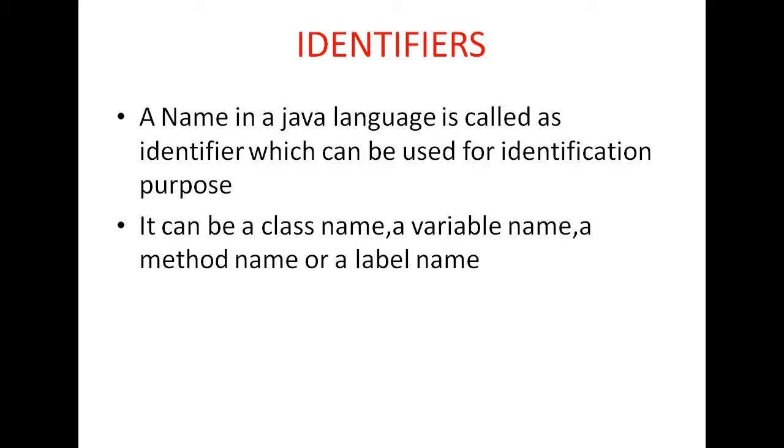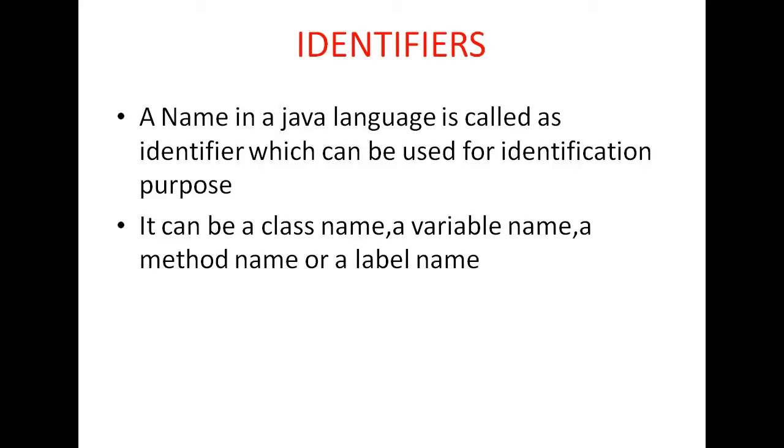Next important thing is how to give the names. We cannot randomly give names to the variables or classes. For giving a name to a variable or method, there are some rules present in the Java language.